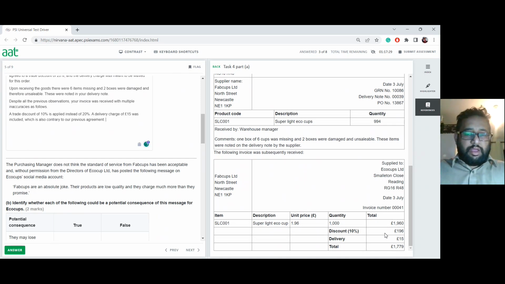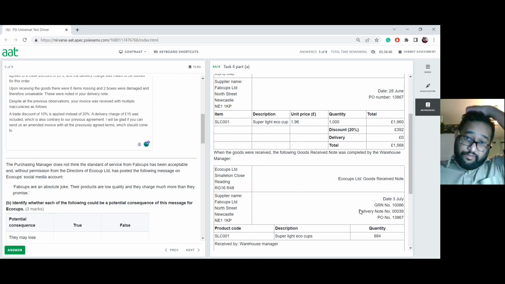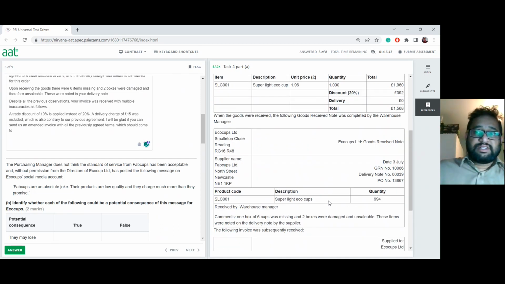So we say here, I will be glad if you can send us an amended invoice with all the previously agreed terms, which should come to the value of £1,568.